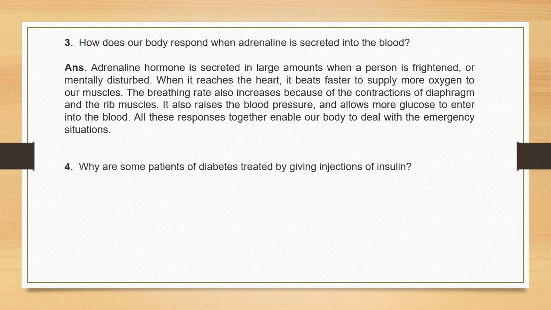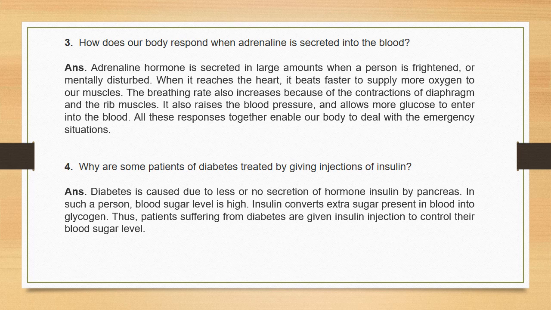Why are some patients of diabetes treated by giving injection of insulin? Because diabetes is caused due to less or no secretion of the hormone insulin. In such a person, the sugar level is high. So, insulin converts extra sugar present in blood to glycogen.